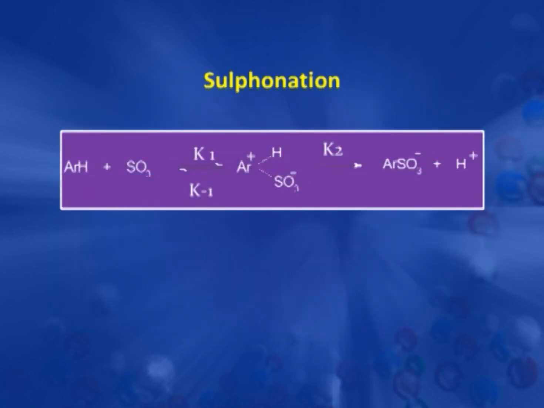So, this is clear here. There is a formation of this intermediate carbocation. So, now here both the forward reaction and backward reaction rates are almost the same. If we take dilute sulfuric acid, we get back our benzene ring. If we take concentrated sulfuric acid, then we get the product, our benzene sulfonic acid.